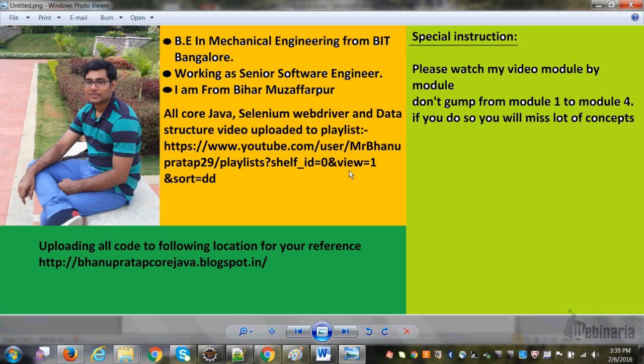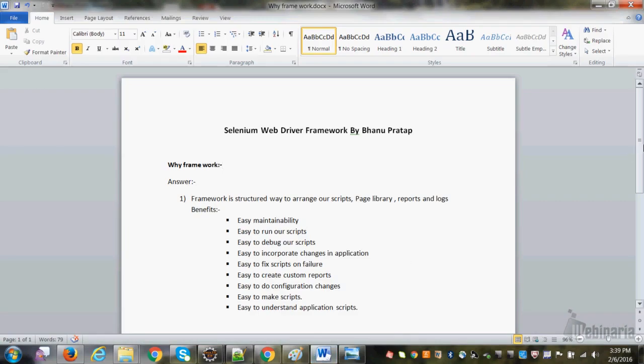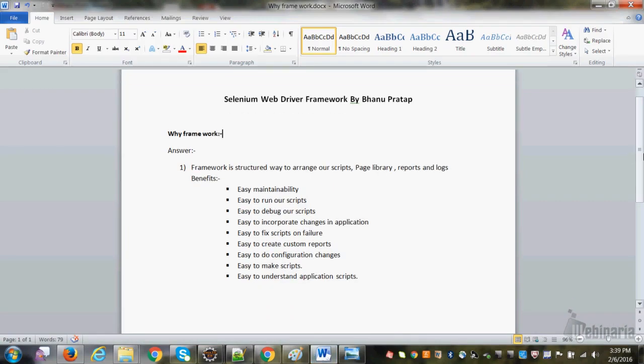So I'll start with the framework concept. See, I have made a list, right? Here, if somebody asks you the why framework question, if somebody asks you why framework is important. See here, whatever answer I have written here, it's based on my experience. I have not copied from anywhere on Google, and I have not written any fancy words, any hi-fi words, right? I just used whatever we do in real time, whatever we do in the industry. And trust me, if you speak these lines, you can clear the interview.